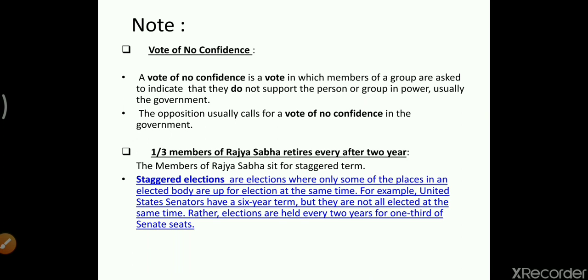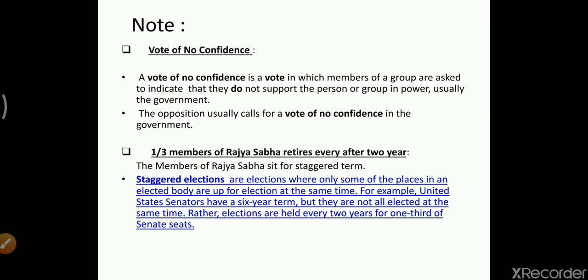Now, how to understand this particular thing? If we take a simple example of our school, all the teachers of the school cannot retire at the same time. Definitely, because the date of appointment or age will be the factor of the retirement, right? So it differs from person to person.